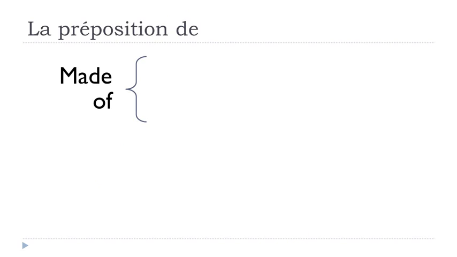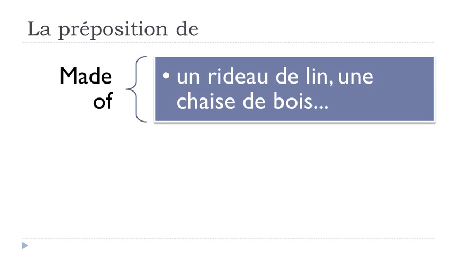So if you want to introduce the fact that it's made of something, then for instance here, un rideau, rideau is curtain, and then de lin, lin is linen, un rideau de lin, okay. Second example, une chaise, a chair, de bois, bois is wood, of wood, okay. So in that case, un rideau de lin, une chaise de bois. So when you want to introduce the fact that these things are made of something, then you will have to use this preposition de. Okay?